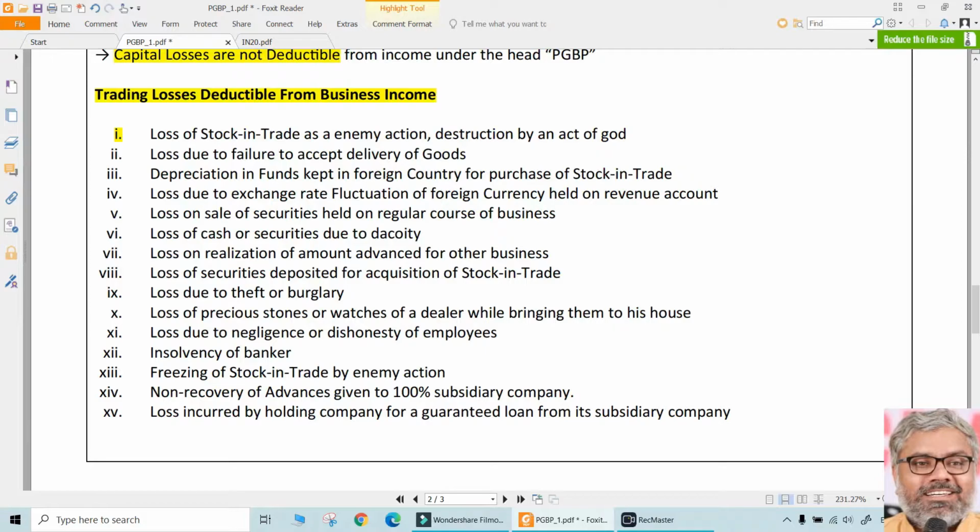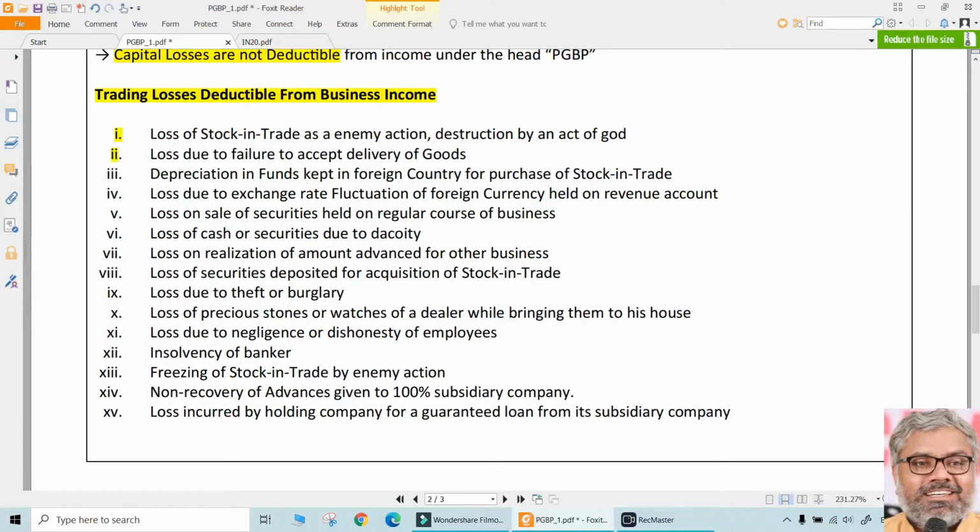Loss of stock in trade by enemy action, destruction by an act of God. Just like the Oh My God movie. Act of God happened, stock in trade was lost. Insurance and all is not there, gone. So, is that loss deductible or not? Court said, yes, it is deductible.